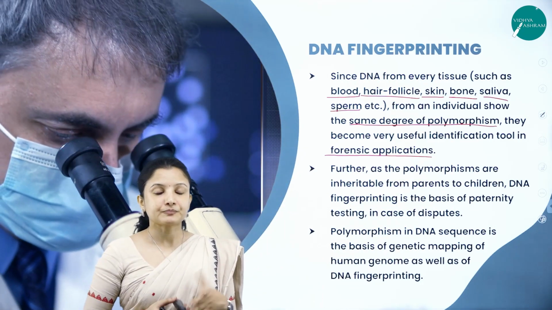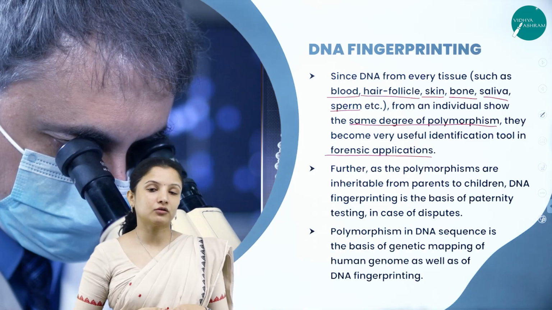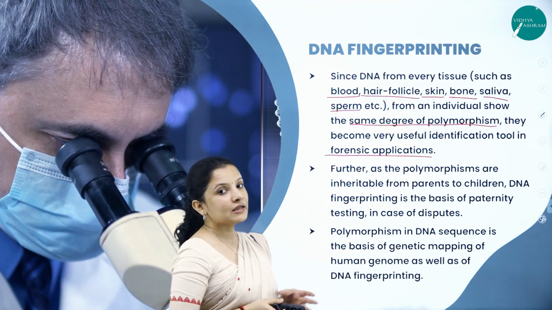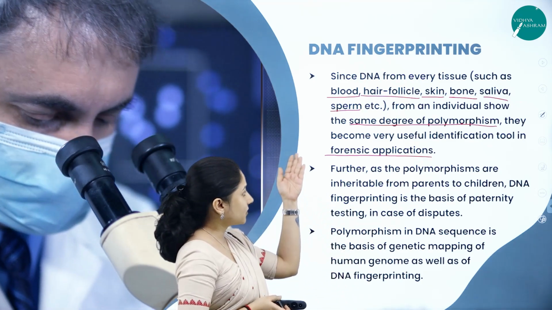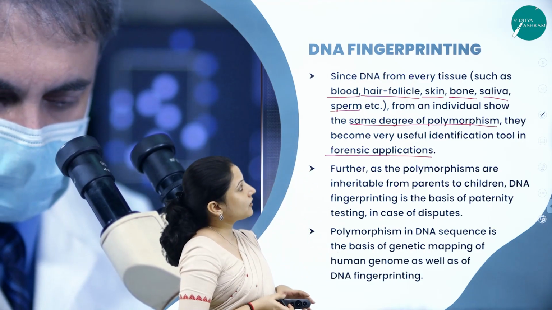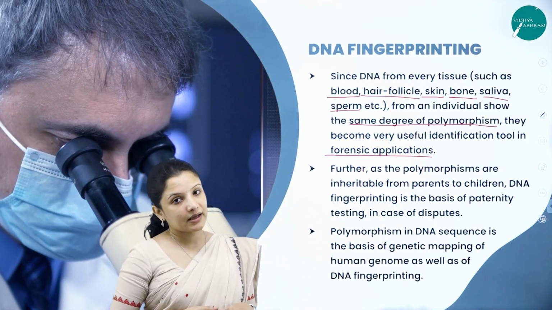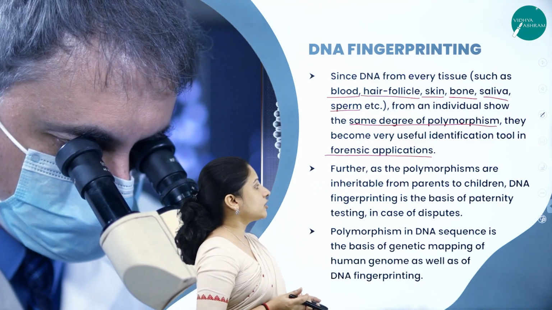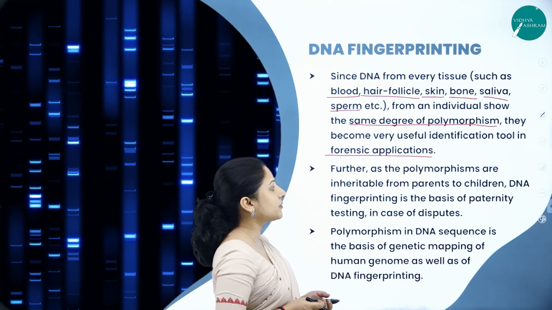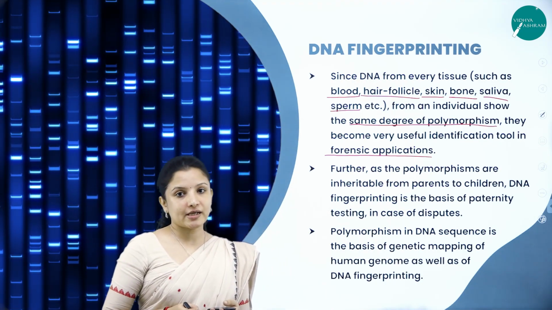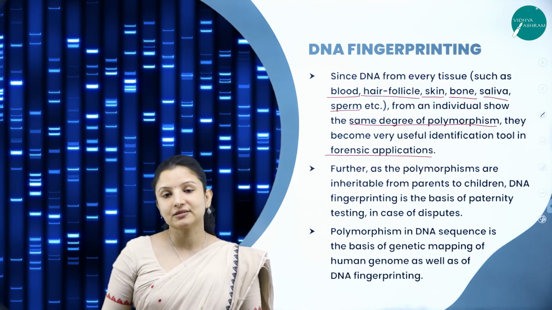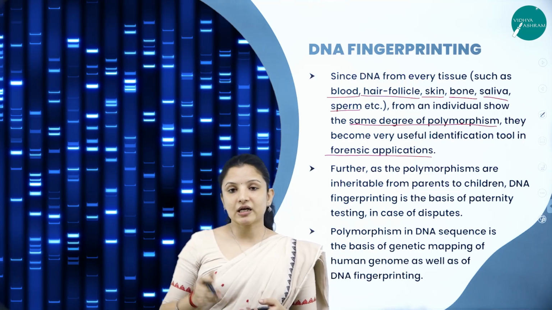So that is why the detectives or the forensic people find out the culprits based on this particular DNA fingerprinting technique, isolating the DNA from blood, hair follicles, skin, bone, etc. Further, as the polymorphisms are inheritable from parents to children, DNA fingerprinting is the basis of paternity testing as well. These repetitive sequences that are there can be inherited from the parents.